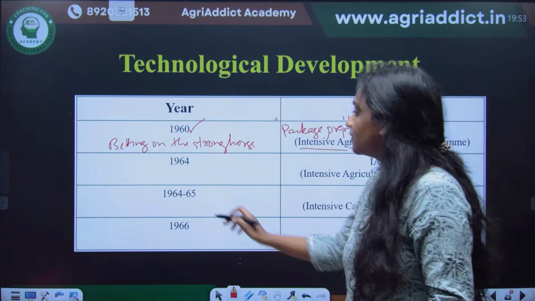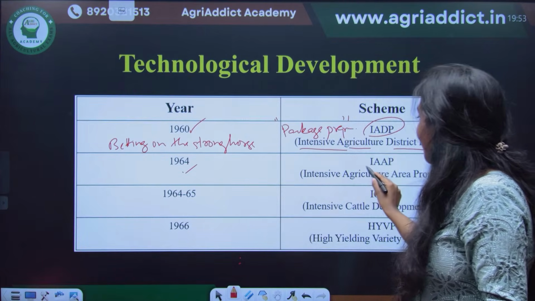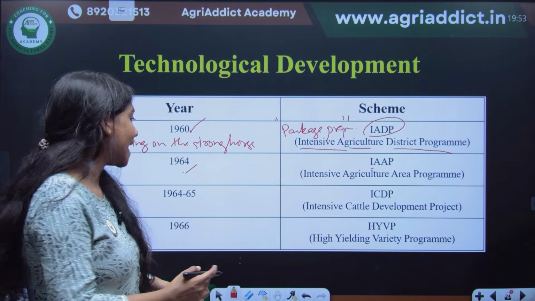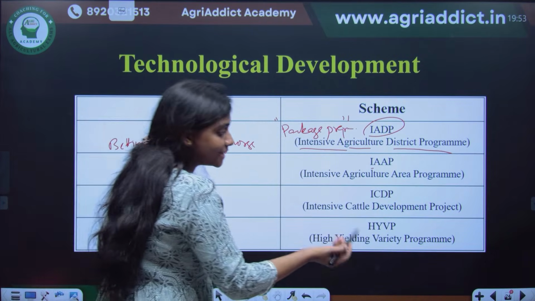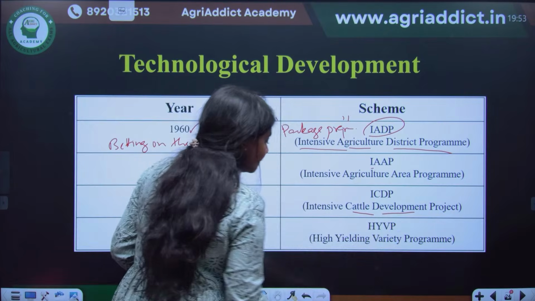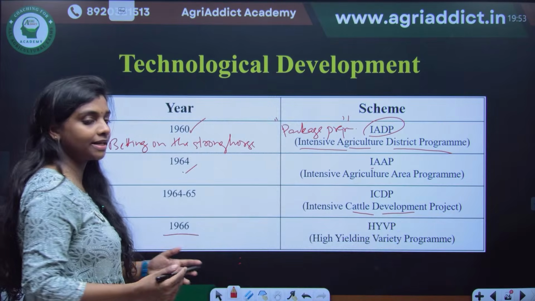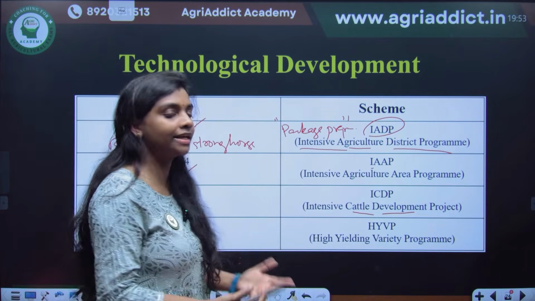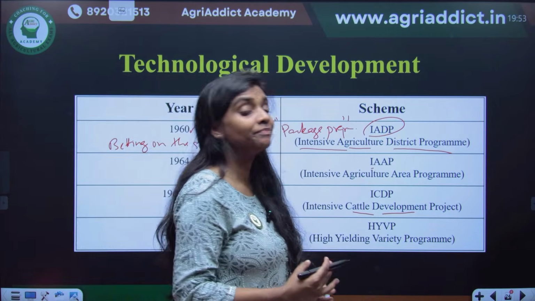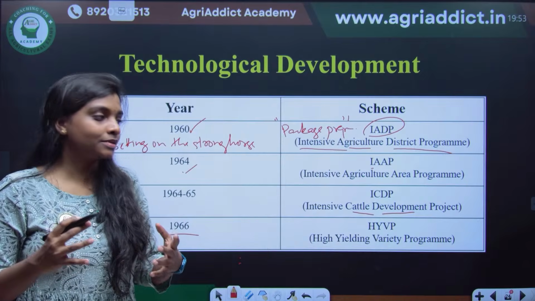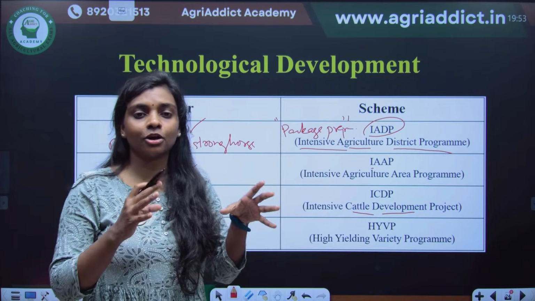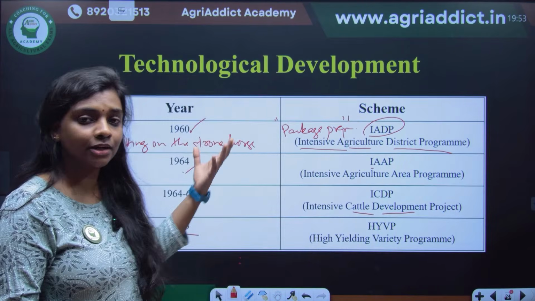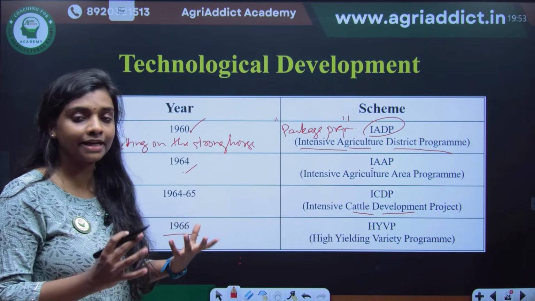In the same way, we had the 1964 IAAP, or Intensive Agricultural Area Program, based upon the area, and in 64 the Intensive Cattle Development Project, ICDP. And in 66 we finally had what caused the green revolution, that is, the high yielding variety programs. We introduced very high yielding varieties. See, these were all concentrated on areas which can produce a good output, where technological development happened.